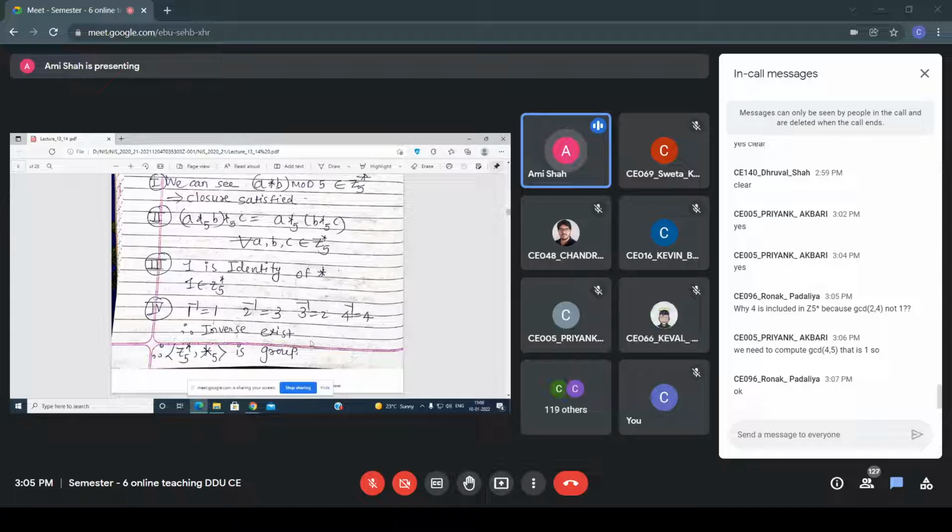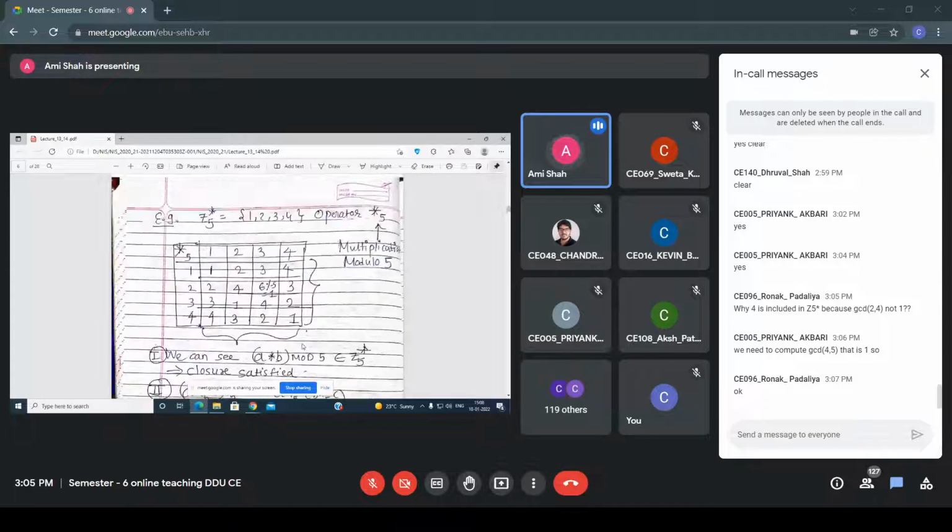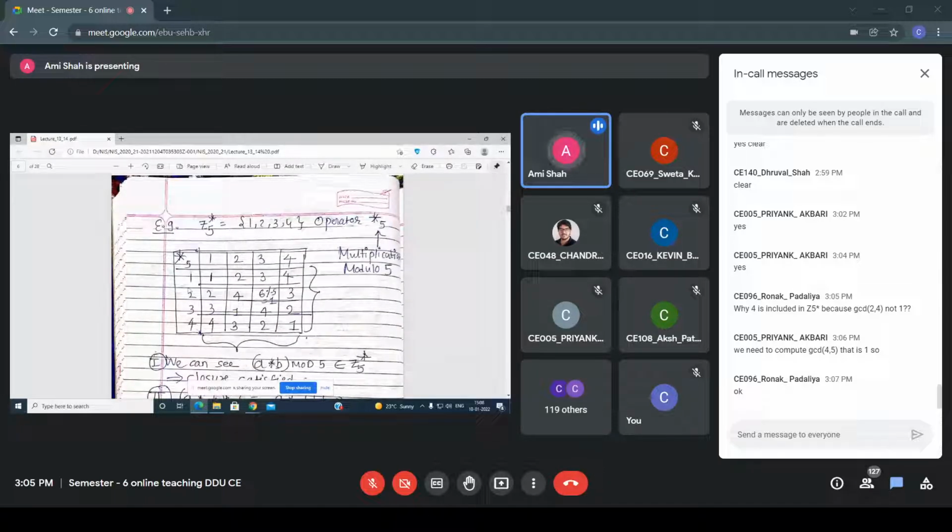And what about the fourth one? That is the inverse. For a equals 1, for which element b am I getting 1? Here a is 1 and b is 1, such that I am getting the answer 1. Similarly, what is the inverse of 2?